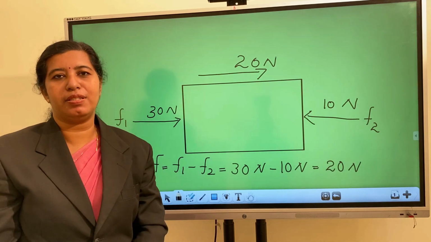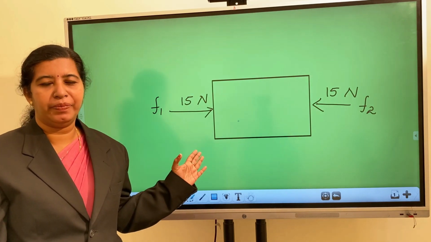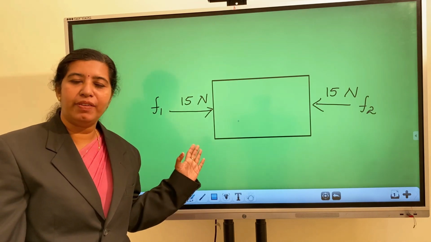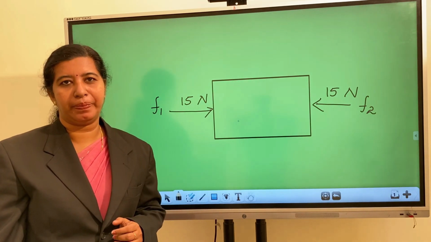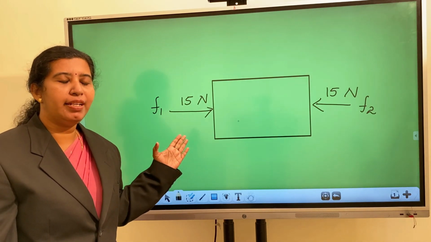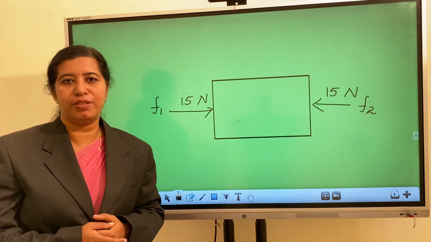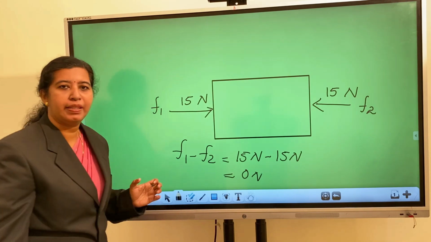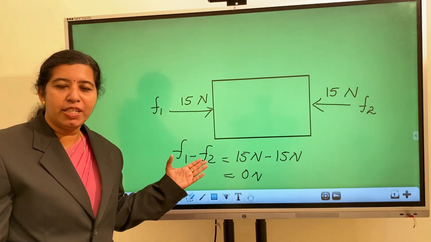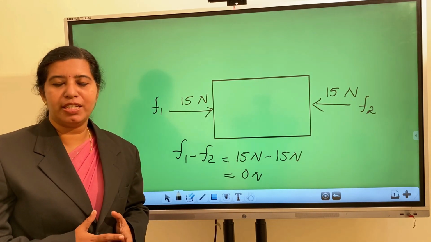See another example of how you can calculate the net force. Here also 2 forces are acting from different directions, so we have to find the difference between them. You can see from the figure itself, both forces have the same magnitude, 15 Newton each. So what is the net force here? The net force is equal to 0. What does it indicate? The object cannot move from here. The object will be at rest or static. The object does not move.